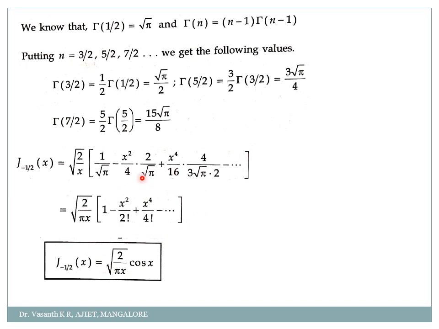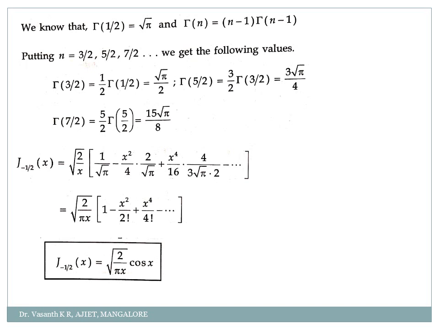So this is directly the expansion of cos x. So it is root of 2/(pi x) into cos x. Okay. So this cos is very easy. But when it comes to sine, those intermediate steps are very, very important. Cos you will directly get. So these are the two problems on the solution of Bessel's differential equation.